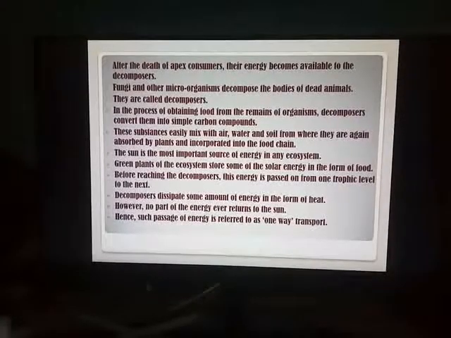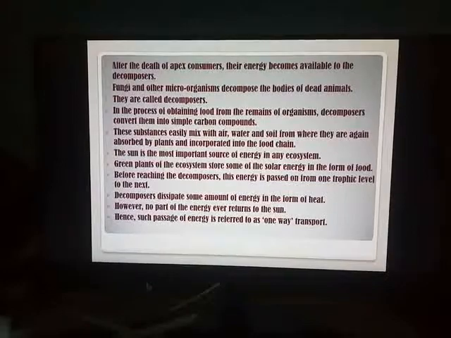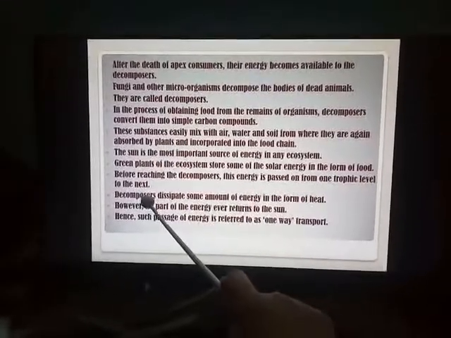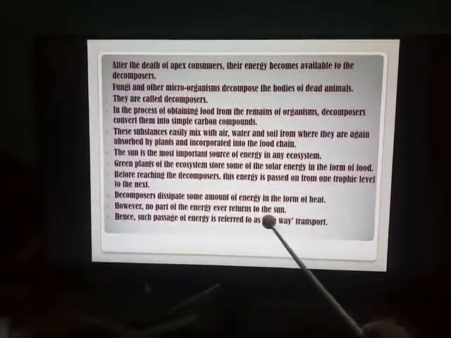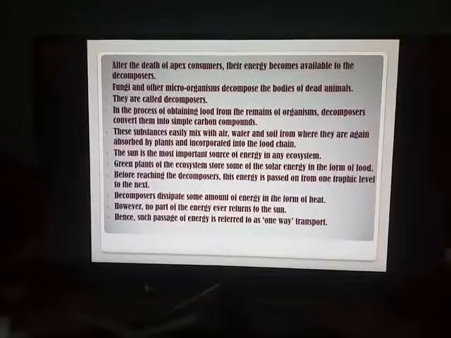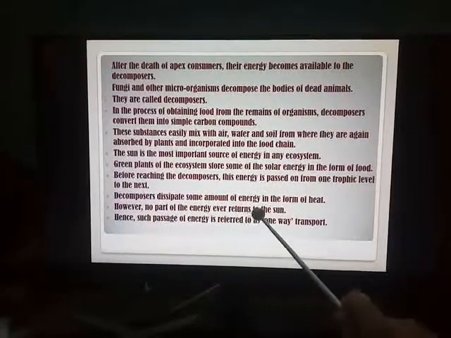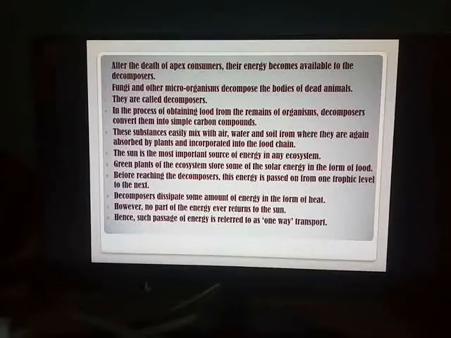From the previous example, we know how the energy is transferred. Now, which energy? Solar energy in the form of what? Food. What will decomposers do? Decomposers will dissipate some amount of energy, that is, decomposers will waste. Decomposers will throw out some amount of energy in the form of heat energy, but no part of the energy ever returns back to the sun.